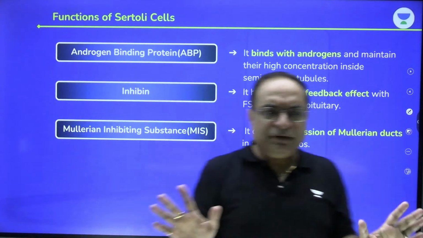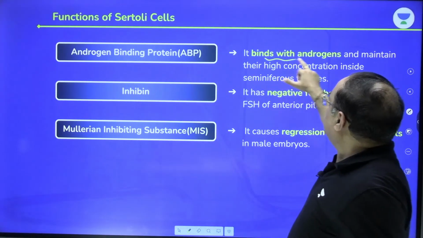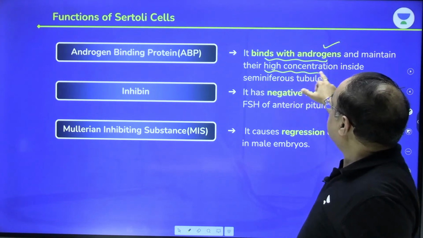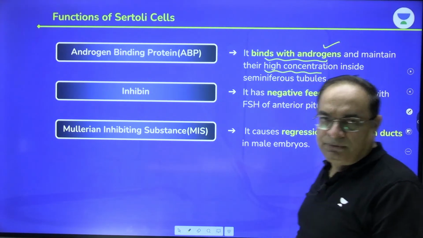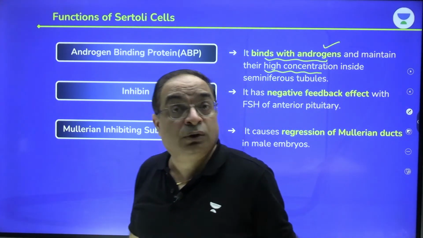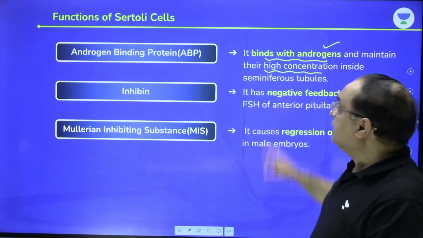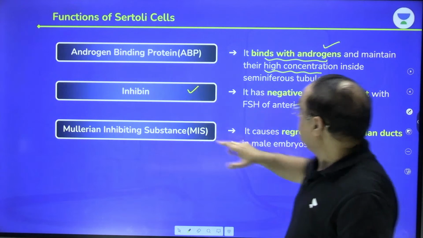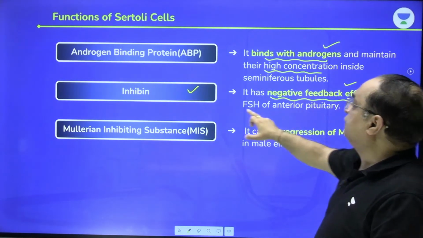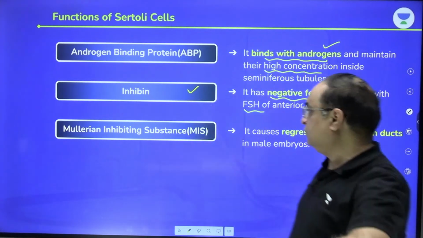Okay, I have simplified the stuff. ABP binds with androgens and maintains their high concentration inside the seminiferous tubule. High concentration of androgens is required for normal sperm production inside the tubule. Okay? What is the function of inhibin? Inhibin has a negative feedback effect on FSH of the anterior pituitary. One question you have solved, 4 marks for you.